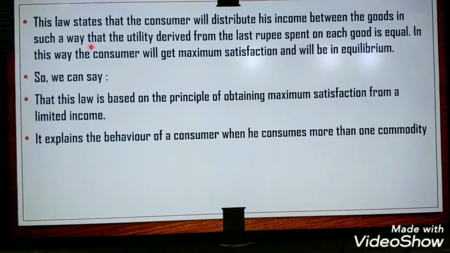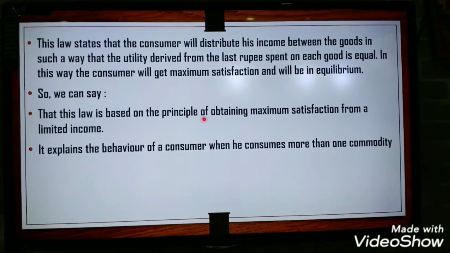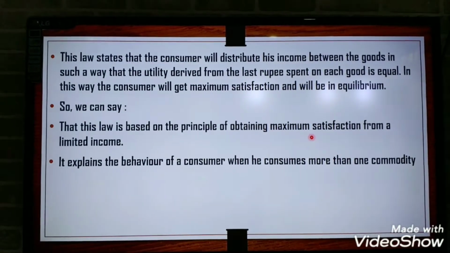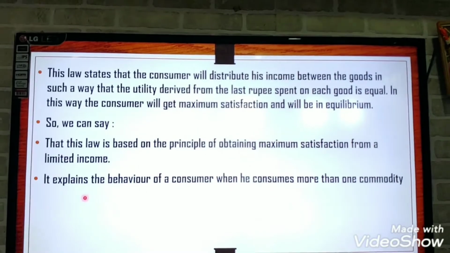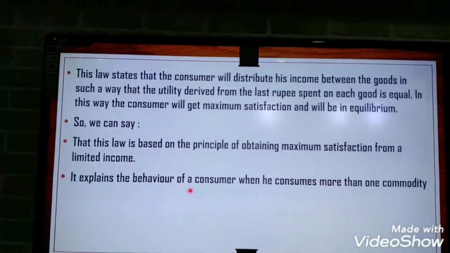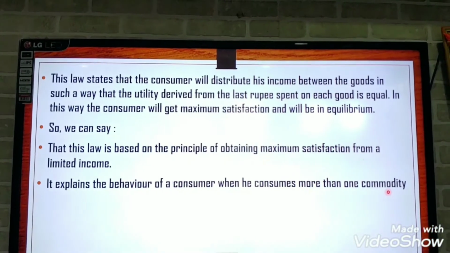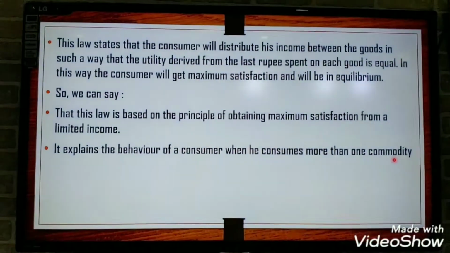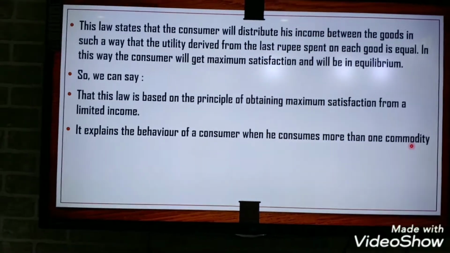From this definition, we can conclude that this law is based on the principle of obtaining maximum satisfaction from a limited income. It also explains the behavior of a consumer when he consumes more than one commodity. Write down, students, hurriedly.